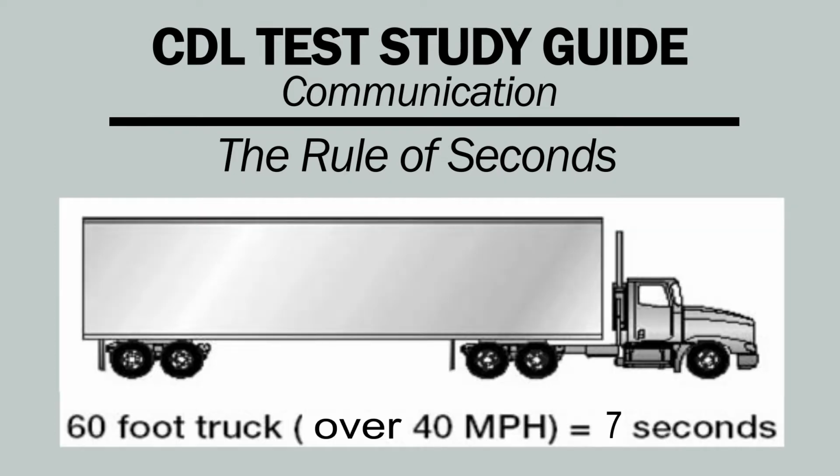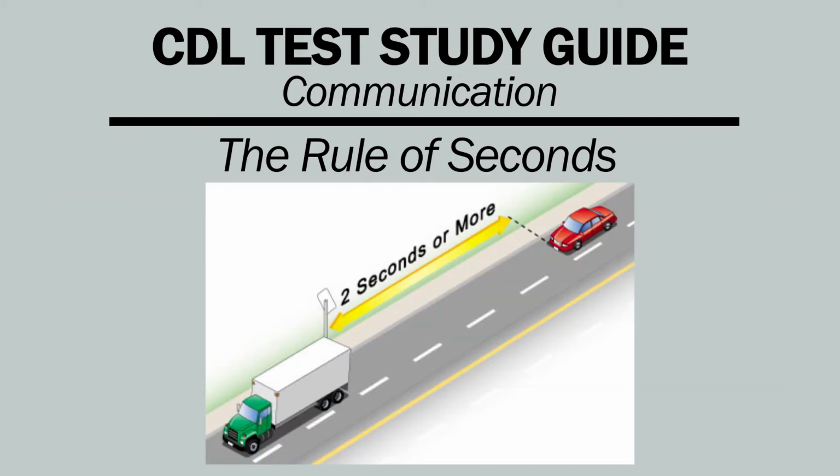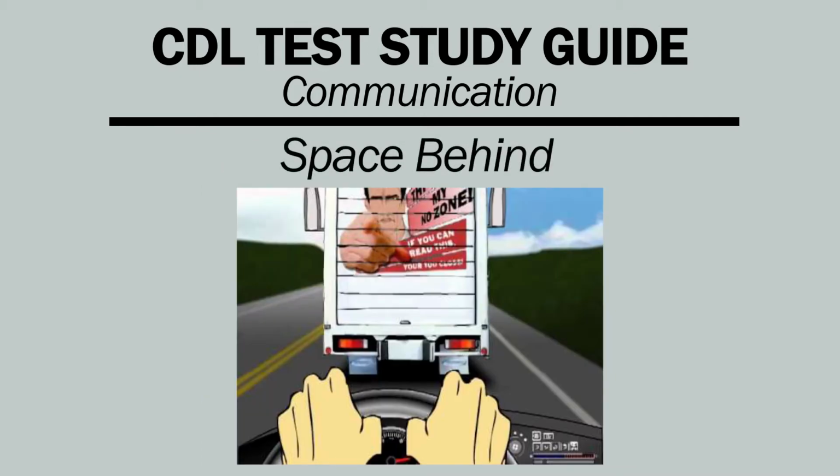If you are driving a 60-foot vehicle at speeds over 40 miles per hour, leave 7 seconds between you and the other vehicle. 1 second for each 10 feet of vehicle length, plus an additional second for safety. Remember, the rule of seconds applies only in good weather and depends on the condition of your vehicle and the road. In bad weather, heavy traffic, poor pavement, or if your vehicle is in poor condition, add extra seconds to your following distance.